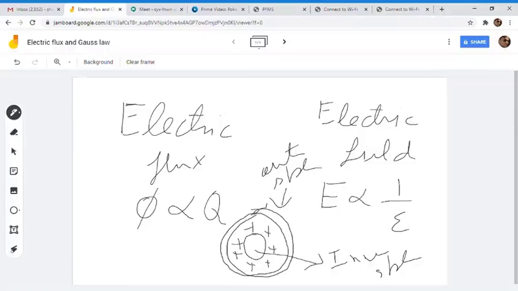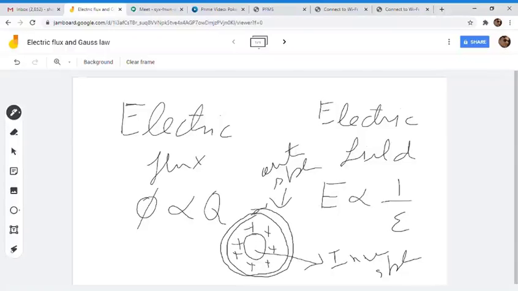He observed that this outer sphere is being induced by an equal amount of charge that is present in the inner sphere, no matter what dielectric you put between these two. The space between the outer sphere and the inner sphere was occupied by the dielectric. He put many types of dielectrics, but he observed that the amount of induced charge on the outer sphere was the same.